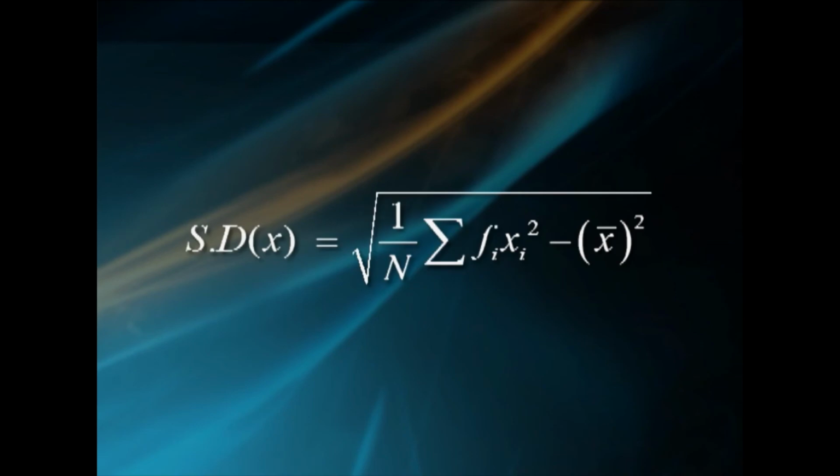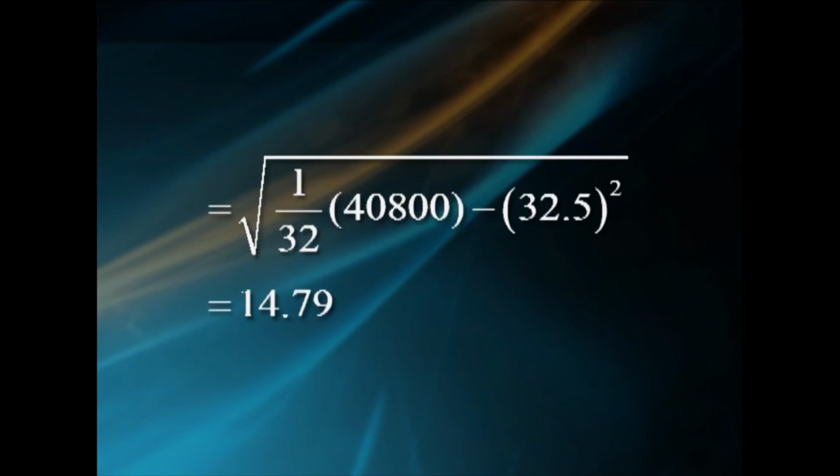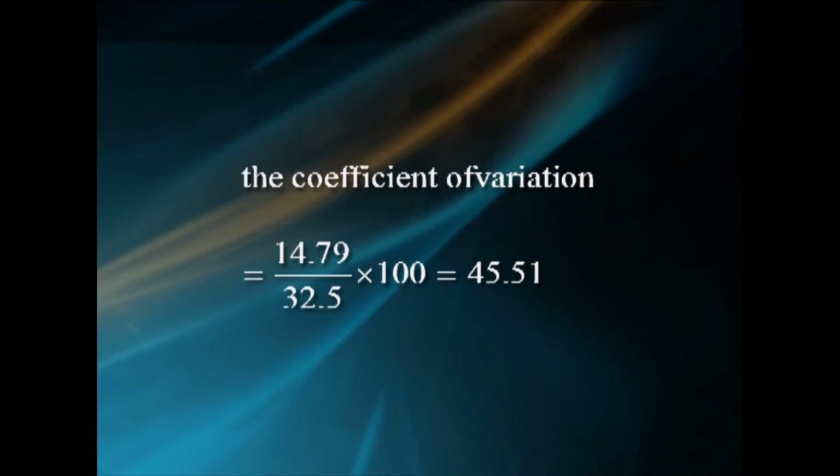Standard deviation of x, SD of x equal to square root of 1 by capital N sigma Fi xi square minus x bar square, that is square root of 1 by 32 into 40,800 minus 32.5 square, that is 14.79. Hence, the coefficient of variation, 14.79 divided by 32.5 into 100, that is 45.51. The coefficient of variation is less for class A, hence class A is more consistent.